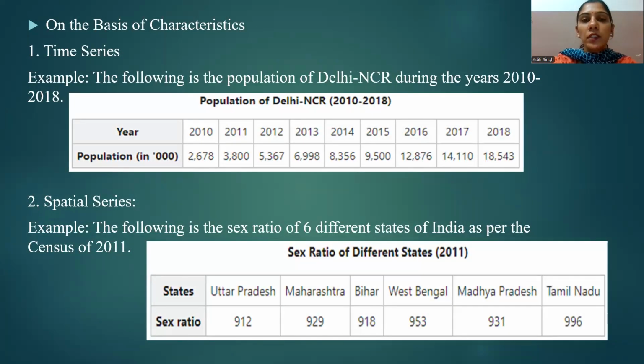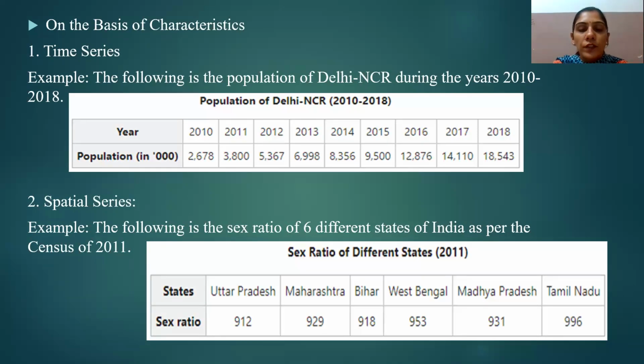So after time series, let's come to the next topic, spatial series. In spatial series, data is arranged according to location and geographical consideration. That type of series is known as the spatial series. In spatial series, the time factor remains constant, and in this kind of statistical series, the place changes.